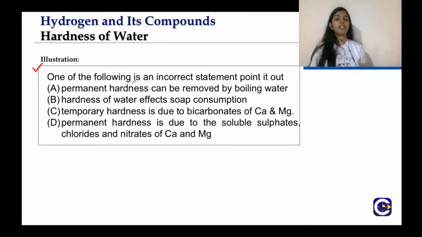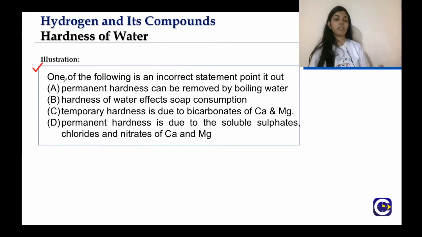Now answer this question. One of the following is an incorrect statement.